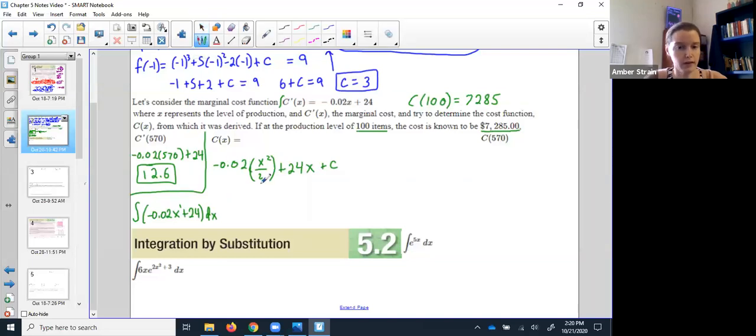All right, so this could clean up just a little, and that'll help me out because -0.02 divided by 2 is -0.01. And then they told me that c of 100 equals 7,285. So let's go ahead and plug that in, 100 in place of those x's.